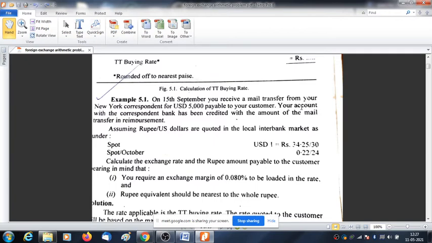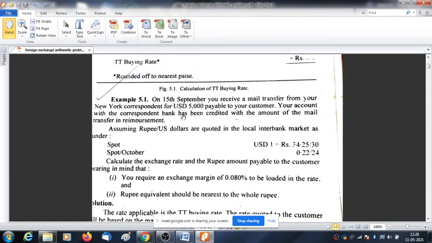Now, see the problem. On 15 September, you receive a mail transfer, demand draft, all these things. Whenever this word is given, you have to assume it is a TT rate, telegraphic transfer. In the problem, you receive a mail transfer from your New York correspondent for USD, US dollar, payable to your customer.